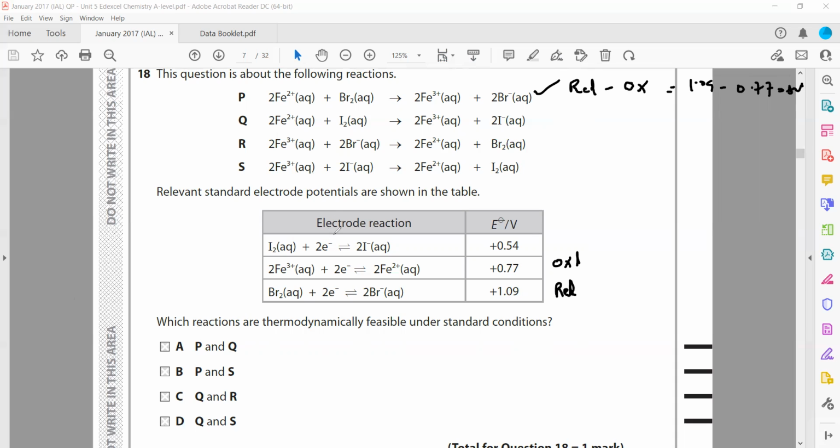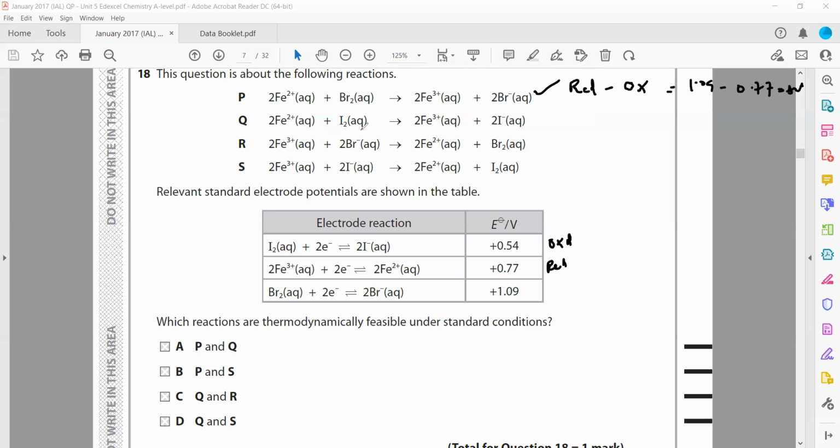for iron and iodine, in terms of this equation, this is a high voltage. So this one reduction happened, like Fe3+ should be reduced and this should be oxidized. According to the voltages, Fe3+ should be reduced and iodine should be oxidized.